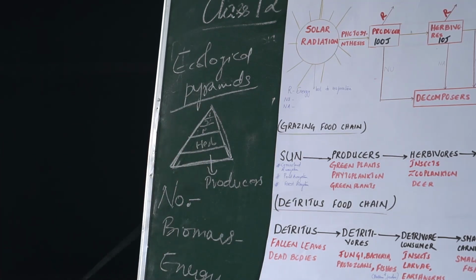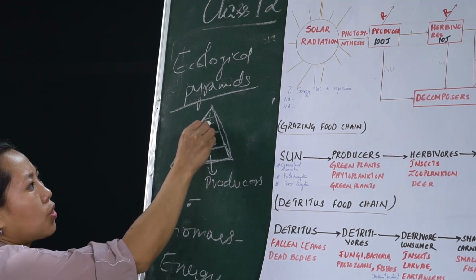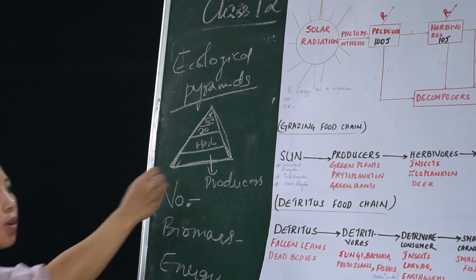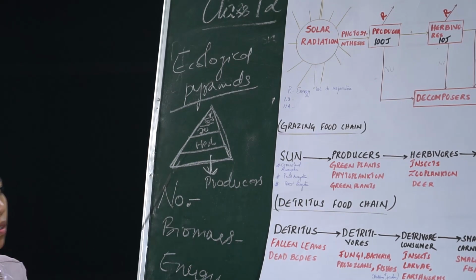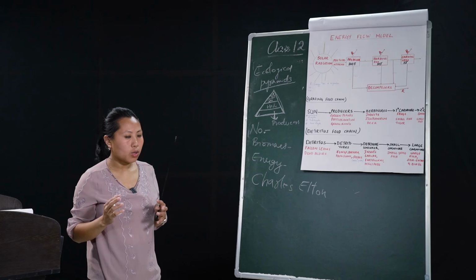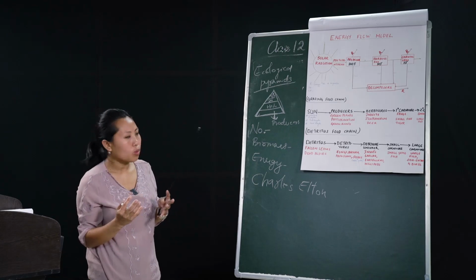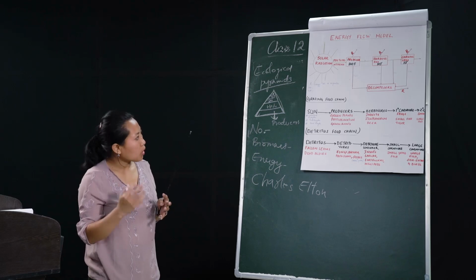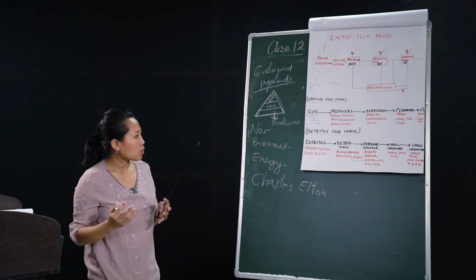In the pyramid of number, the number of producers is always more than the number of herbivores, the number of herbivores is always more than the number of carnivores, and the number of carnivores is more than even the omnivores.